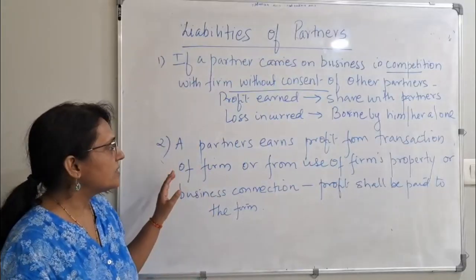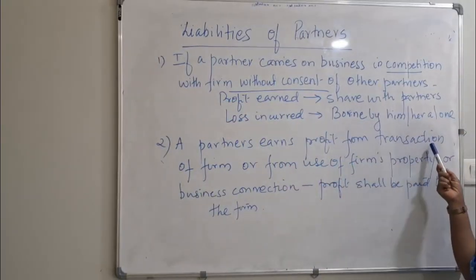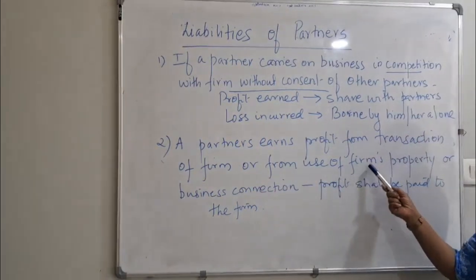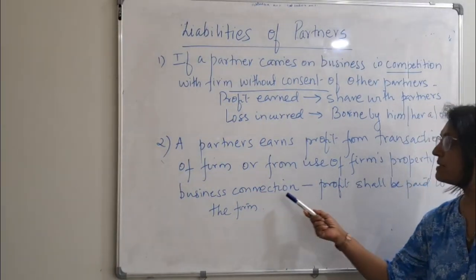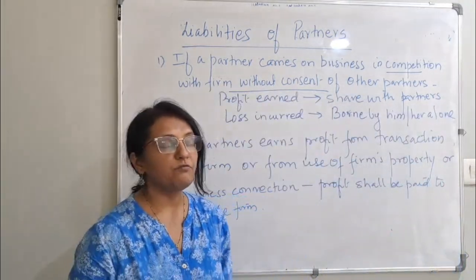Okay. Next one is a partner earns profit. A partner earns profit from the transaction of the firm or from use of the firm's property or any business connection. Then this profit shall be given to the firm.